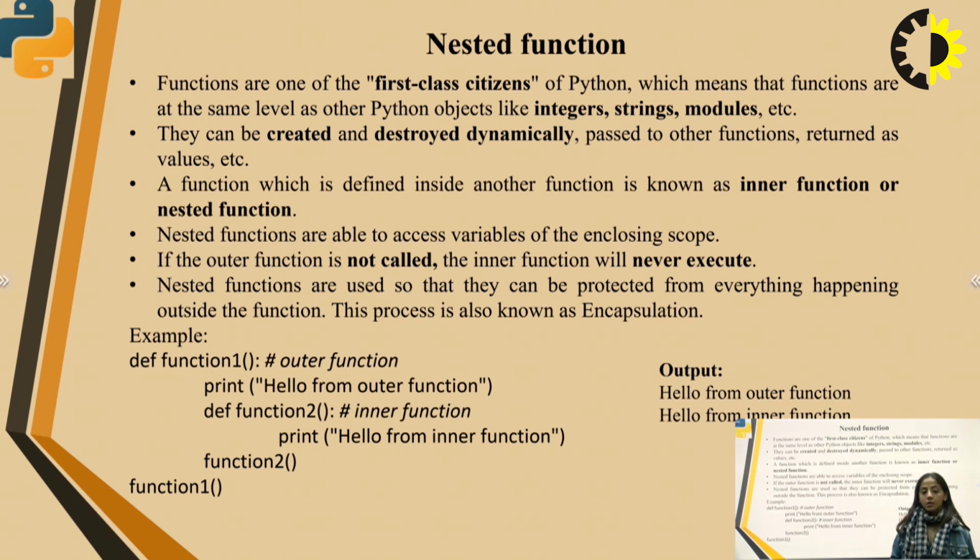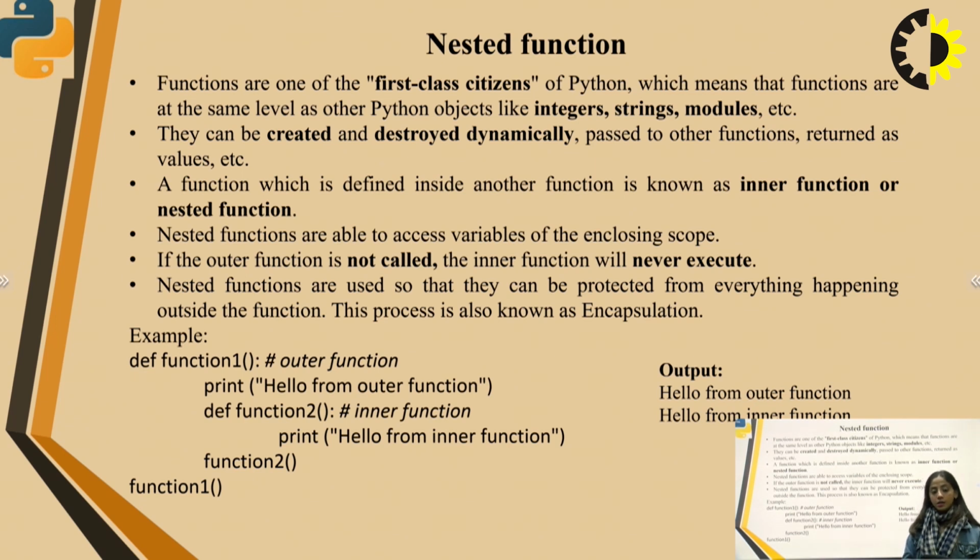So, what is encapsulation? Encapsulation is basically hiding the details, hiding the relevant details. For example, there is a function called function 1. Now print hello from outer function. In this function, a message is being printed which reads hello from outer function. Then in this function, you have defined another function. There's a nesting being done here. The function name is function 2.